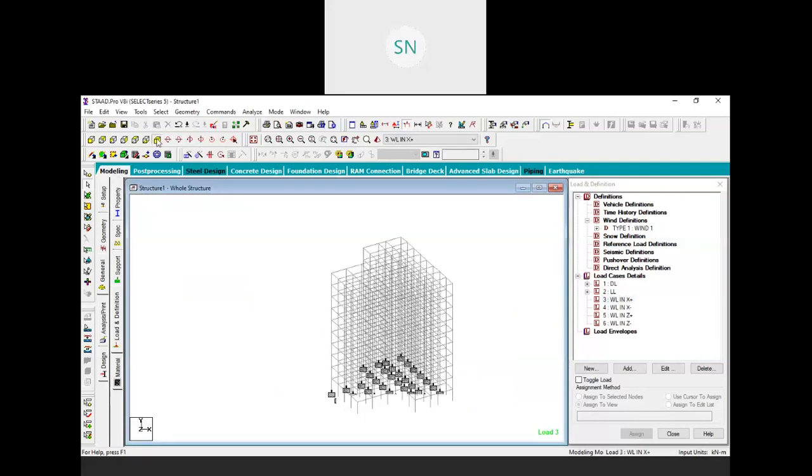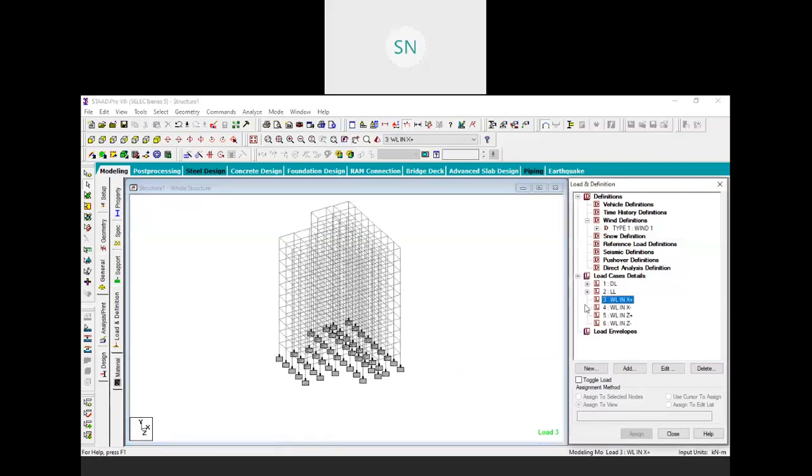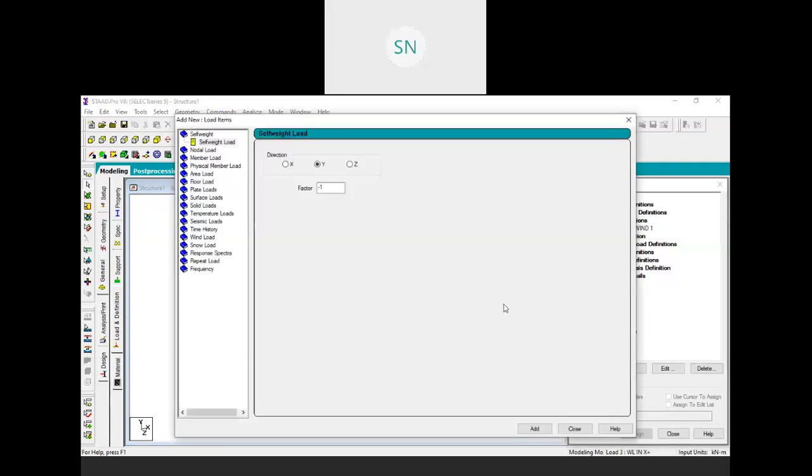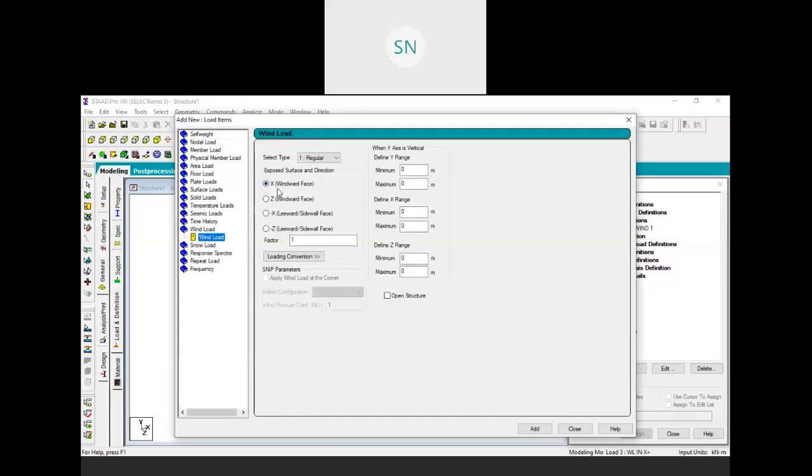So now let me assign them. What you need to do, click your load case, click on add, and here we have a wind load. Click on the wind load, and we need to assign, see, we have two options over here, x and also one more x, but this is windward and this is leeward. So what is the difference? For example, we are applying a 0.8 factor of air, that means 80% of the air is going to be stuck on my front face and creating a pressure over there. 20% is going to escape, right? So windward means your front face.